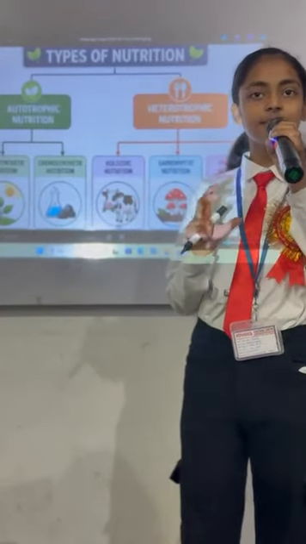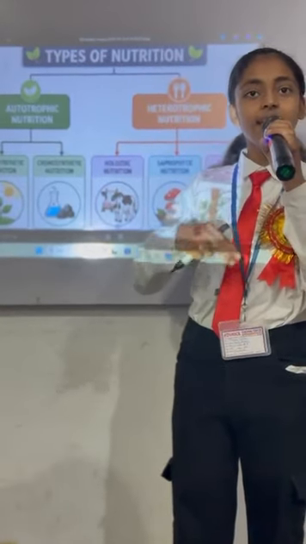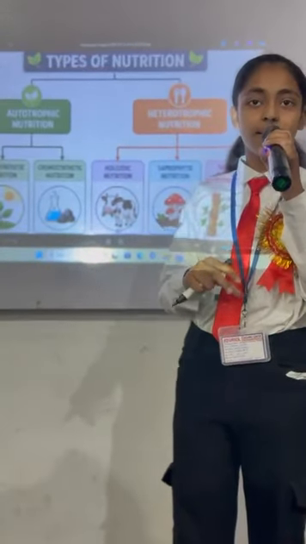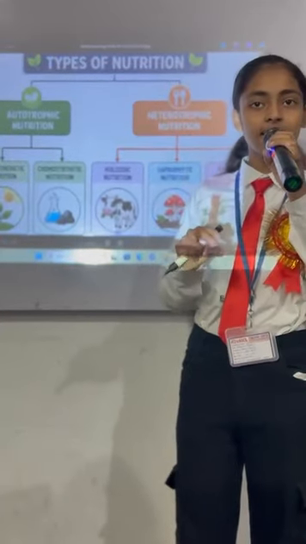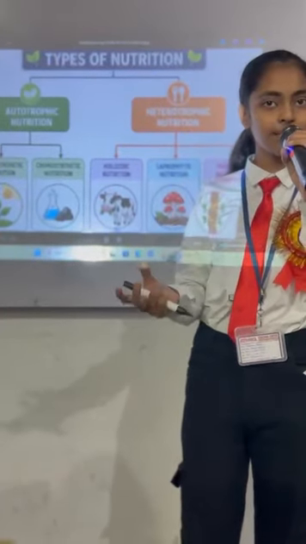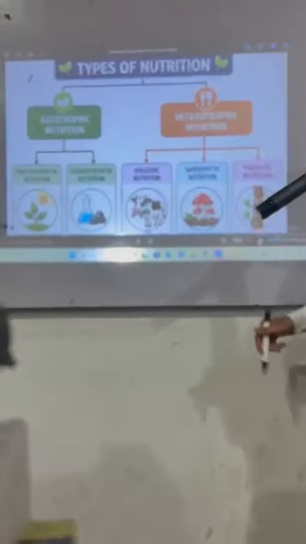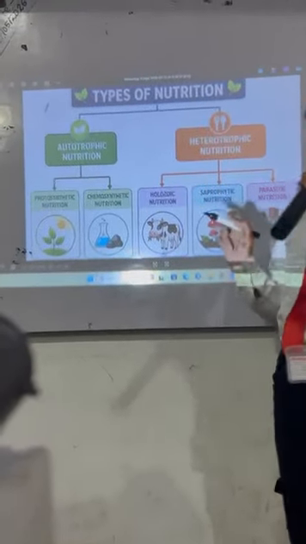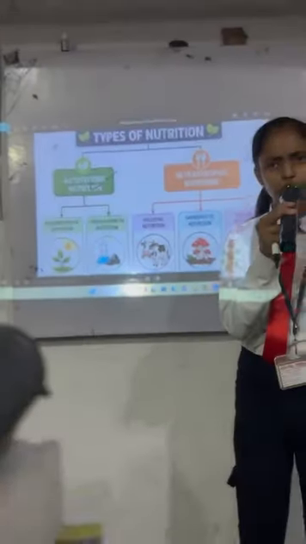Nutrition is a process of eating the food, absorbing the nutrients and then removing the waste in our body as a human being. And if we discuss all organisms, then we can say that nutrition is the process of consuming the food and utilizing it. Here you are looking at the types of nutrition. There are two types of nutrition. Firstly, we are going to talk about autotrophic nutrition. Now what do we mean by autotrophic nutrition?